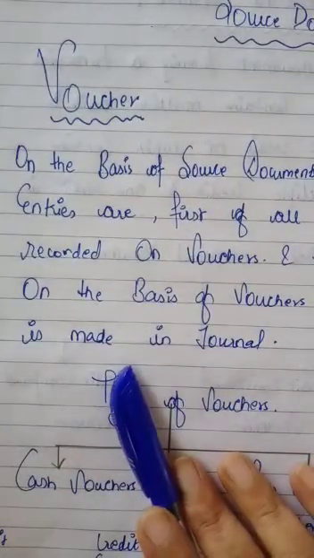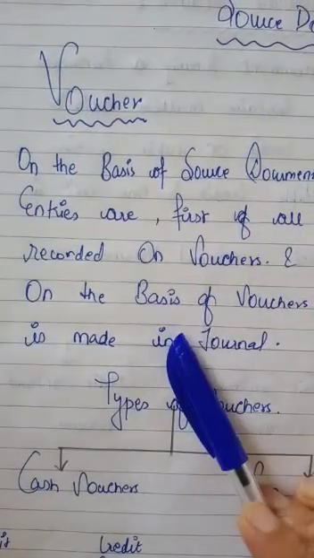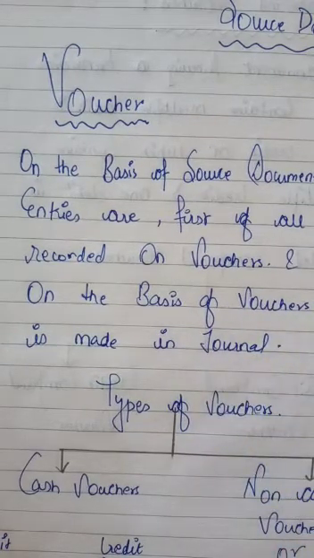Means you have taken proper proof, and then you have recorded that transaction in the vouchers, and from those vouchers journals are made. The vouchers are properly filed according to their serial number, so that the auditors may easily vouch them. Means the auditor will easily verify and check the accounts.